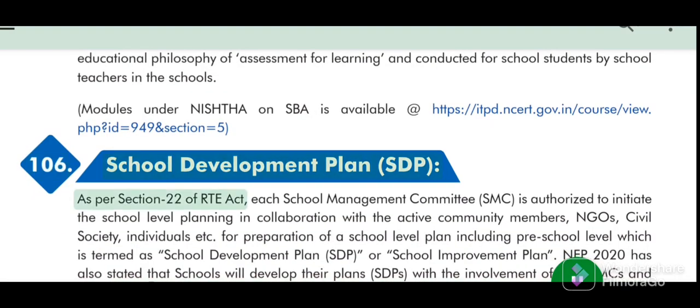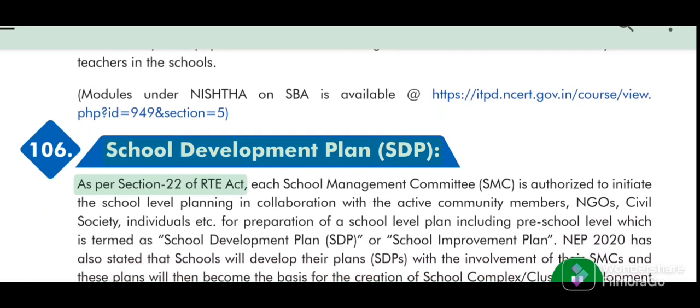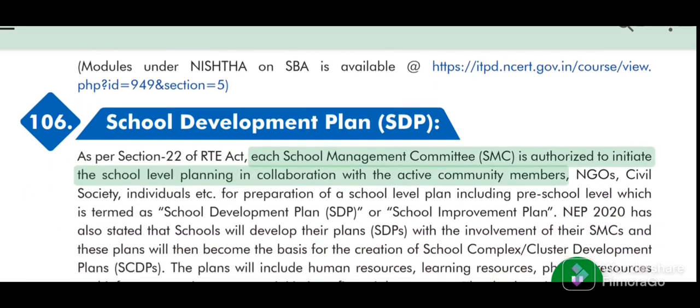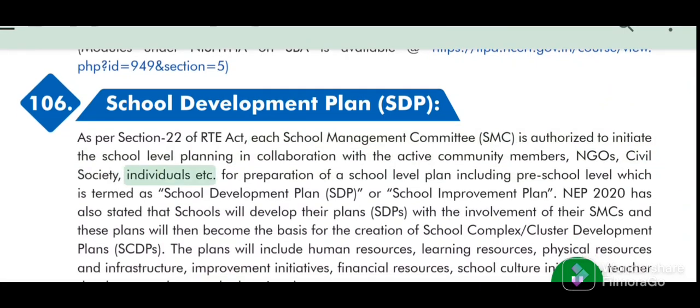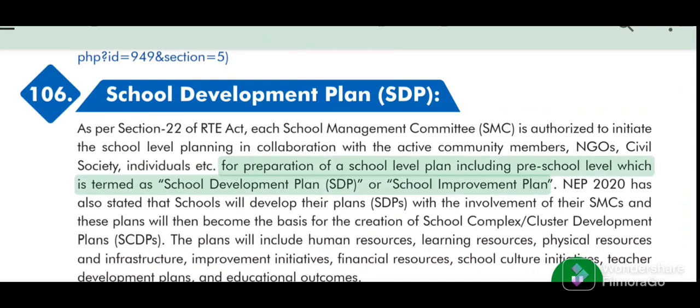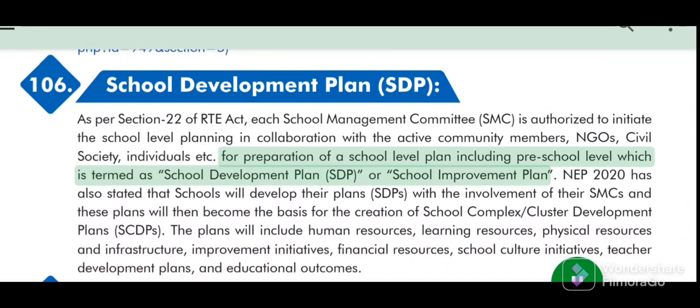106. School Development Plan (SDP). As per Section 22 of the RTE Act, each School Management Committee (SMC) is authorized to initiate the school-level planning in collaboration with the active community members, NGOs, civil society, individuals etc. for preparation of a school-level plan including preschool level, which is termed as School Development Plan (SDP) or School Improvement Plan.